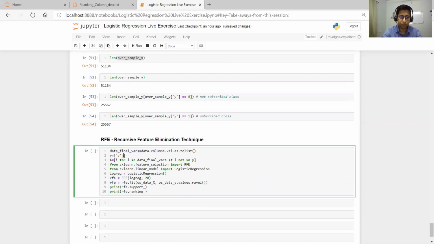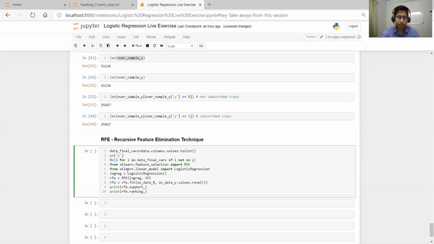Then in y we'll have the target variable, and in x, I for I in data_final_vars if I not in y. Here I'm just separating the target variable and the independent variables. y will have only one variable because there is only one target variable, and in x we'll have all the independent variables which are not in y.